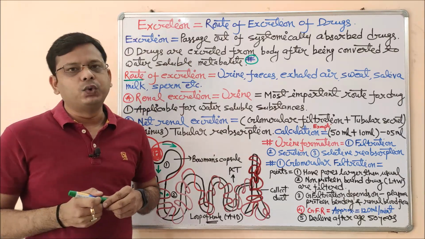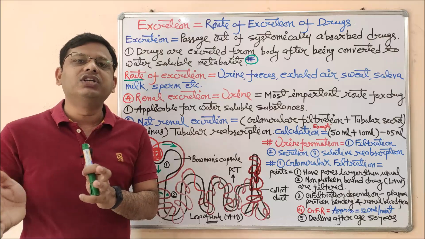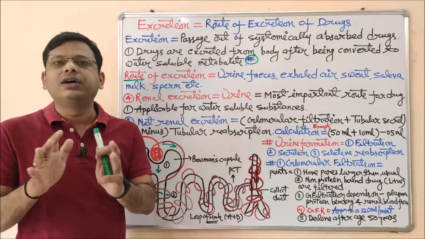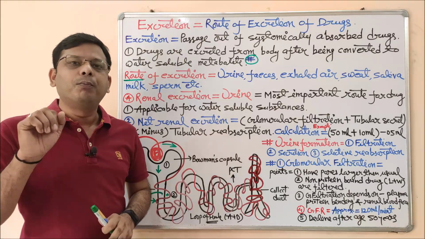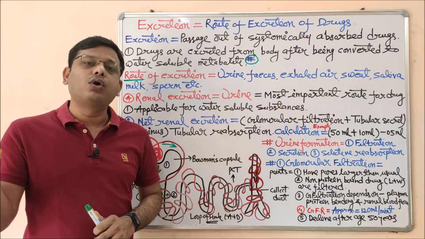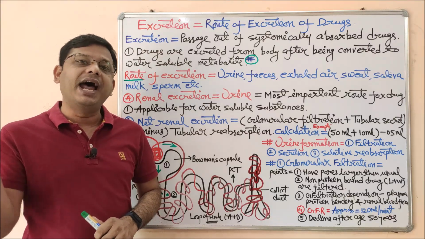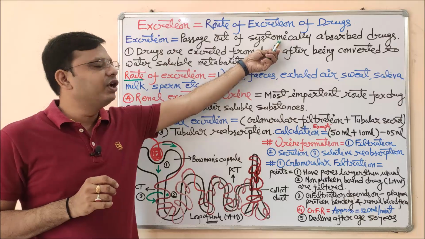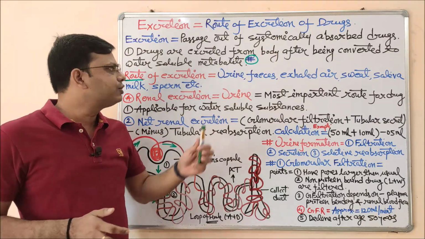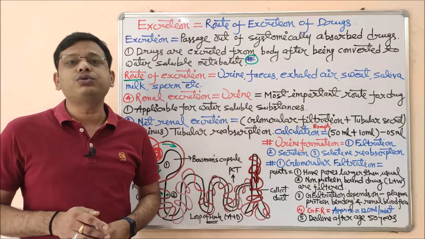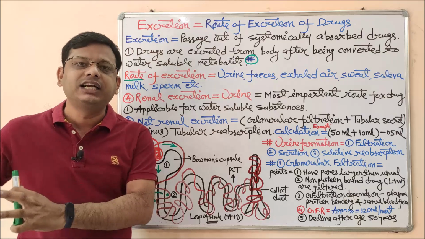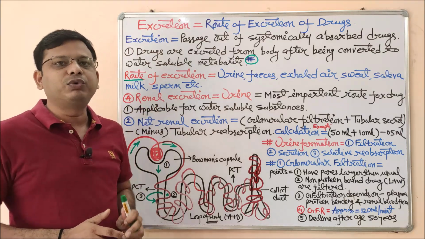Now we should study the routes of excretion. What are the basic ways by which any drug from the blood gets excreted from our body? This is just like the route of drug administration, but the opposite. In the case of route of drug administration, we study all those routes by which we can administer the drug so that it may go through systemic absorption and show its pharmacological effect. But in the case of drug excretion, the process is opposite. What are the possibilities for the drug to get excreted from our body? This is the difference between these two terms.